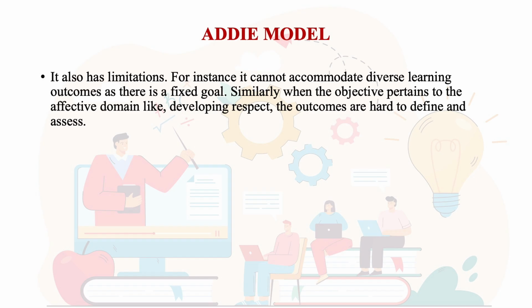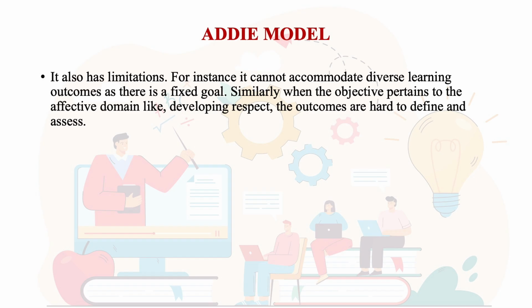Similarly, when the objective pertains to the affective domain, what does this domain refer to? The affective domain is about emotions. Like, for example, we may want our learners to respect wildlife. We may want our learners to respect the ecosystem, the environment.